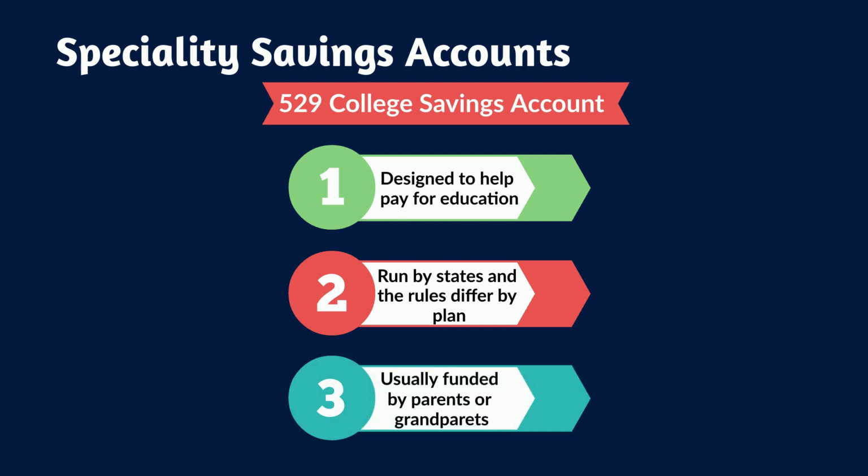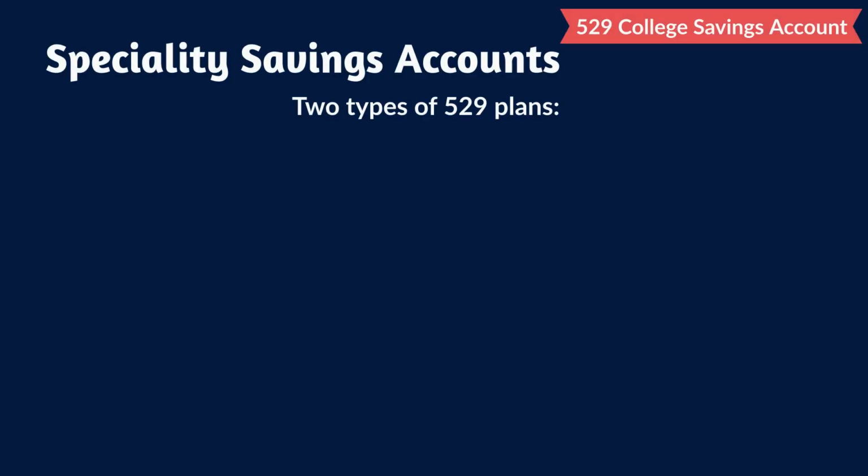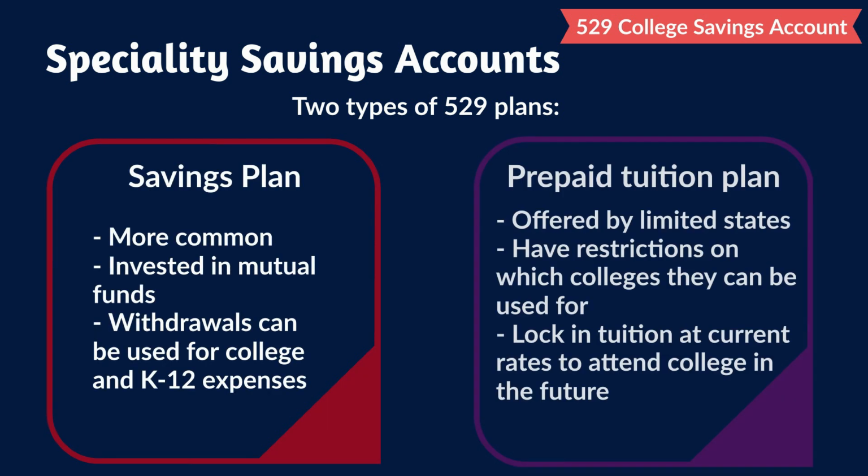Anyone can open 529 accounts, however, they are usually funded by parents or grandparents. There are 2 types of 529 plans: savings plan and prepaid tuition plan. The savings plan is the more common type of account used. It's invested in mutual funds and withdrawals can be used for college and kindergarten to grade 12 expenses. The prepaid tuition plan is offered by a limited number of states and has restrictions on which colleges the plan can be used for. However, they allow the customer to lock in tuition at the current rates for attending college in the future.